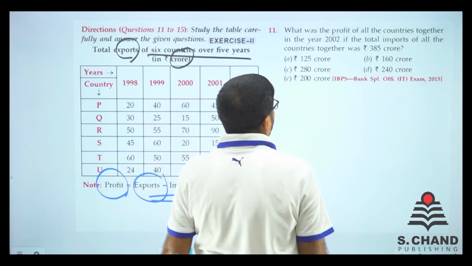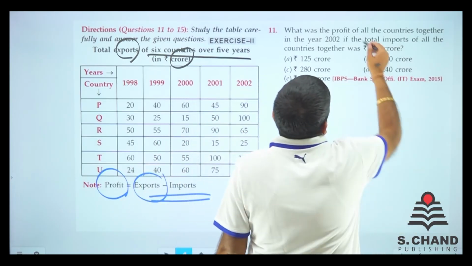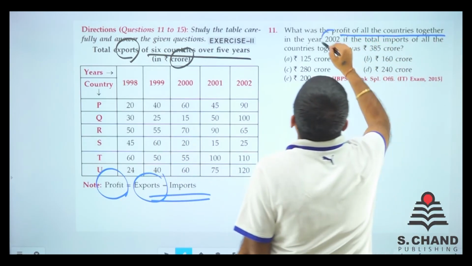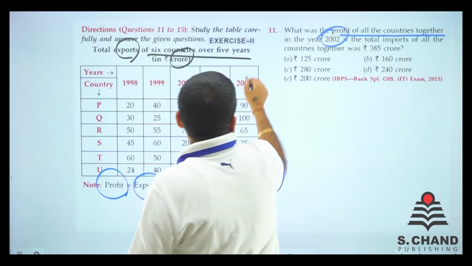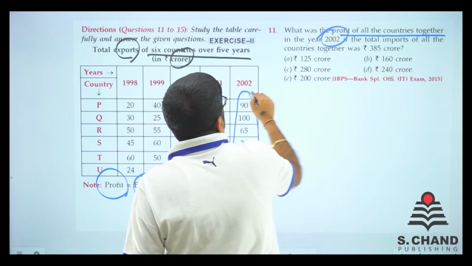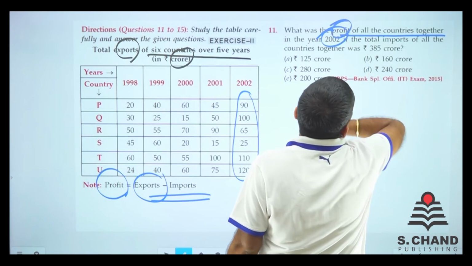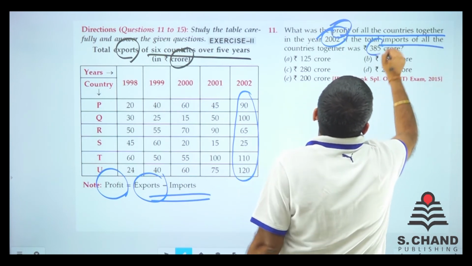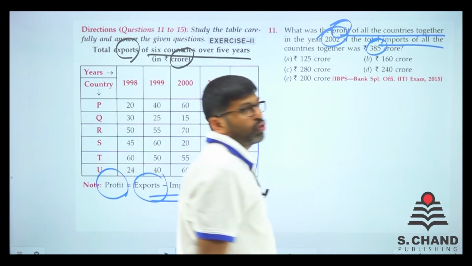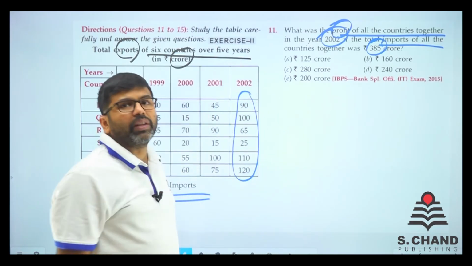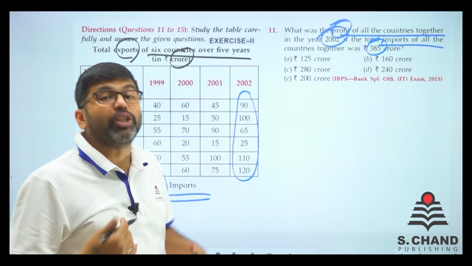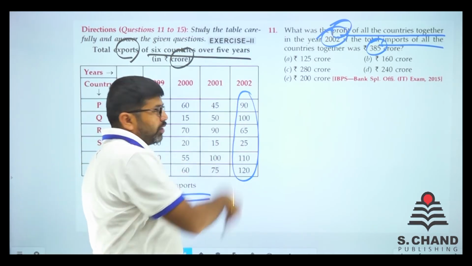Now what is asked? What is the total profit of all the countries together in the year 2002? If the total import of 2002 is given as 385, let's calculate the total export of all countries in 2002.